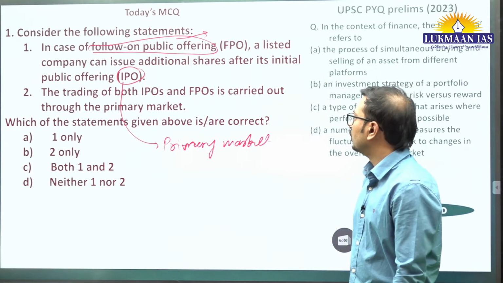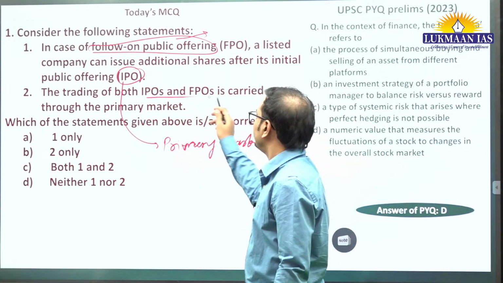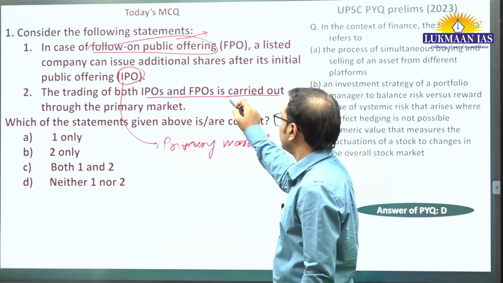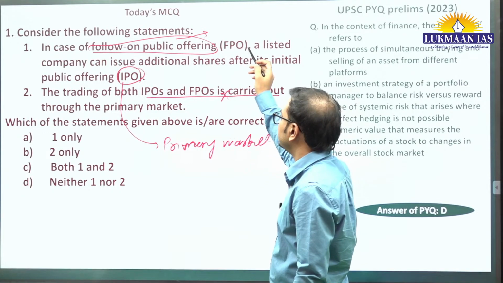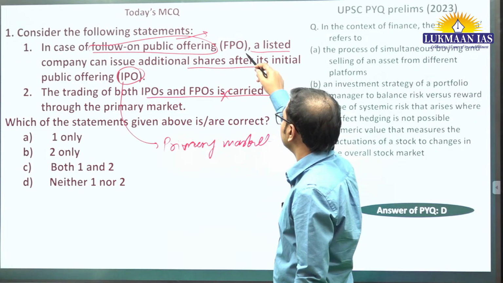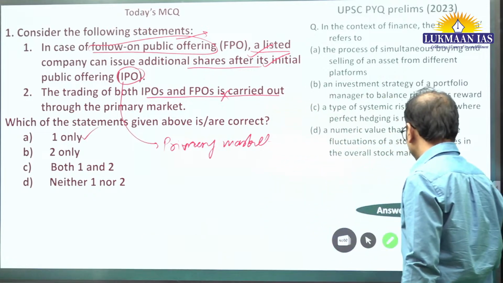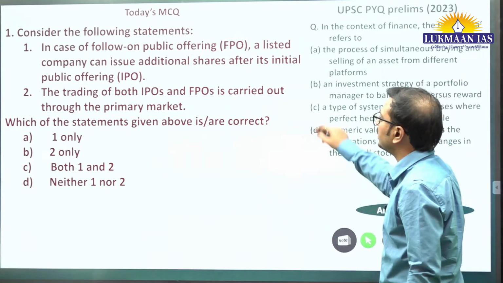Yes. So I told you the difference just now. The trading of both IPOs and FPOs is carried out through primary market. This is incorrect because FPO is carried out in secondary market, right? And FPO, a listed company, can issue additional shares. No, this is correct statement. So yes, that is true. A is the correct answer. Okay, so remember this. It can be asked in the prelims examination.